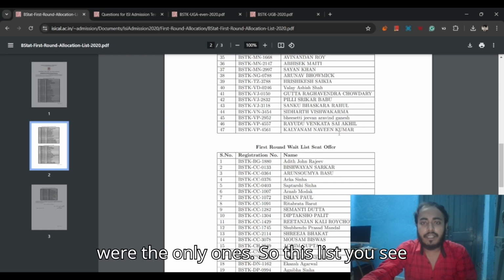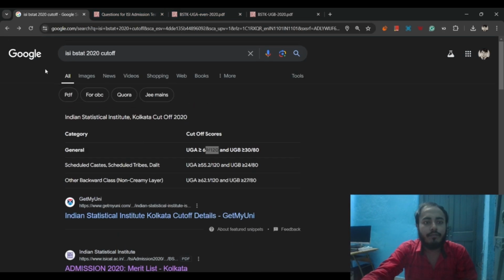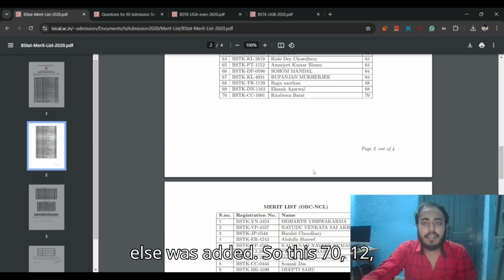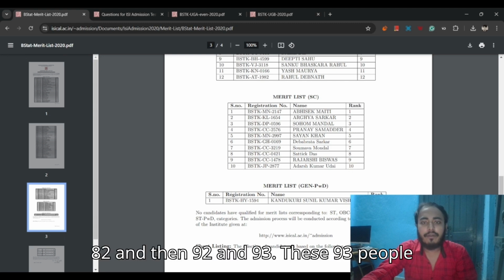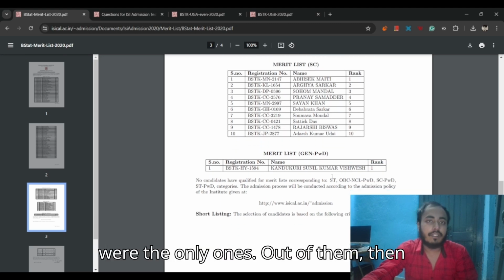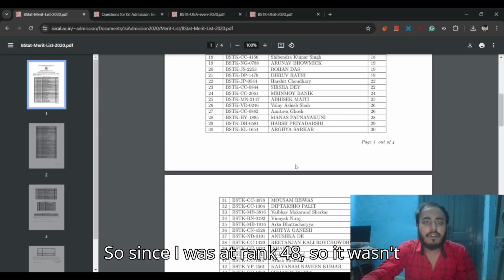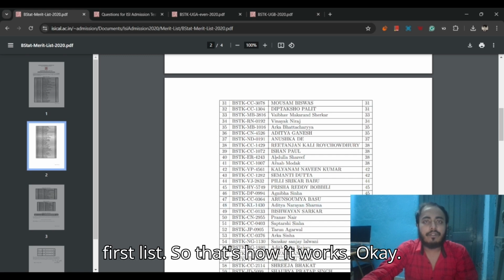So the list you see here, the list we saw in the first one, this is the final list. No one else was added. So this 70, 12, 82, and then 92, and this 93. These 93 people were the only ones. Out of them, there was an allocation list. Since I was at rank 48, it wasn't really that hard to get in. I got in the first list. So that's how it works.